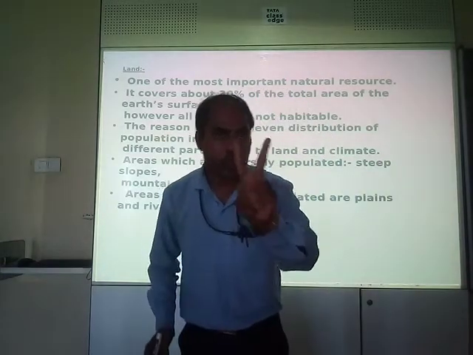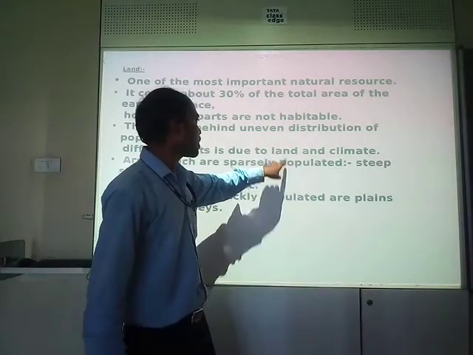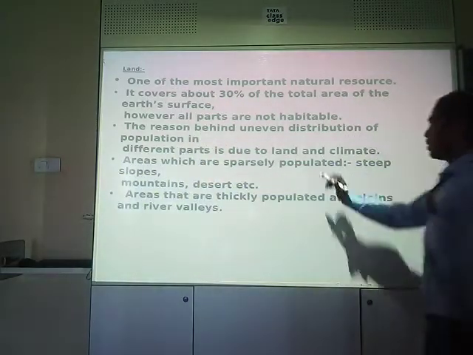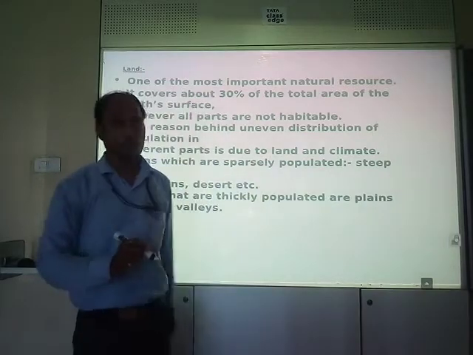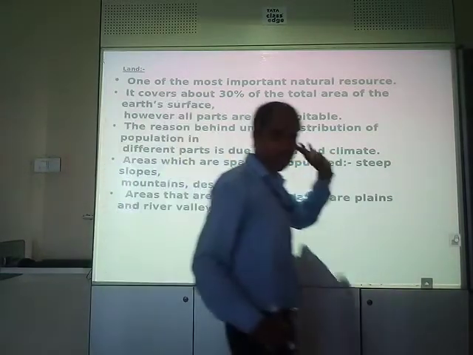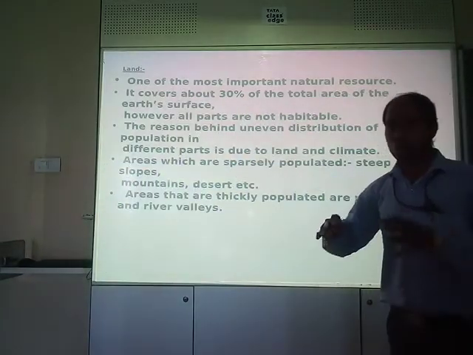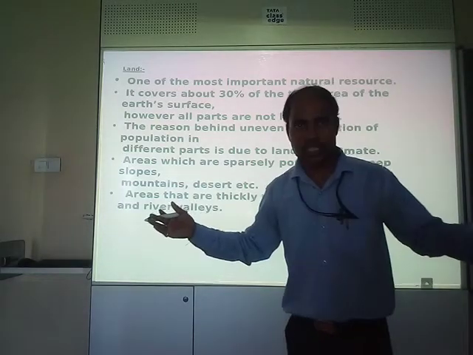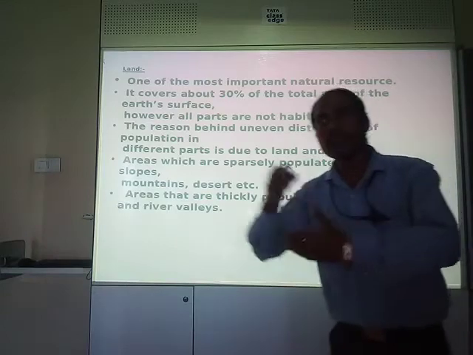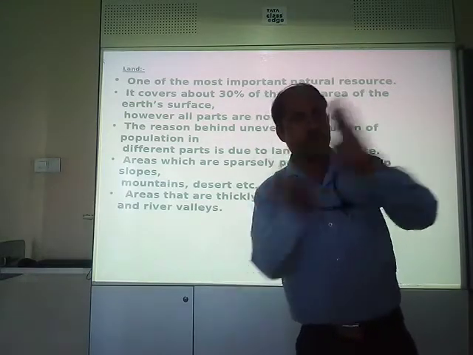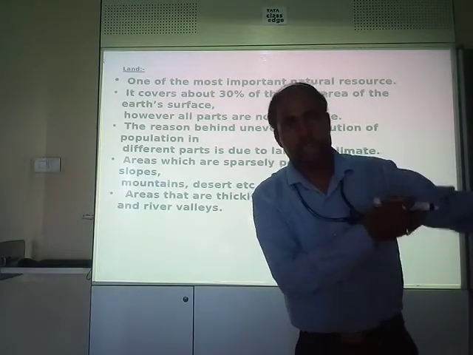Just because of two factors. Number one is land and another one is climate. Because of these two factors, population is unevenly distributed. Unevenly distributed means somewhere people are living less in number, somewhere in large number.